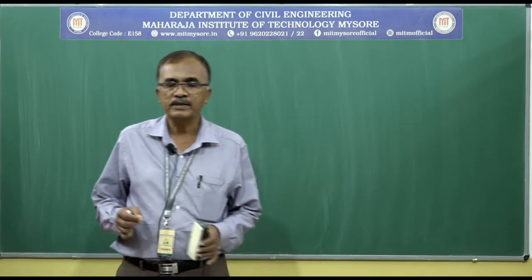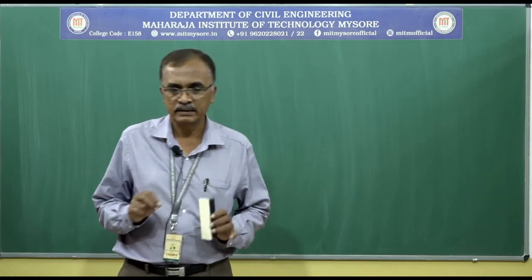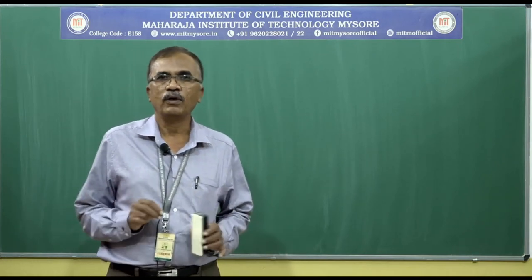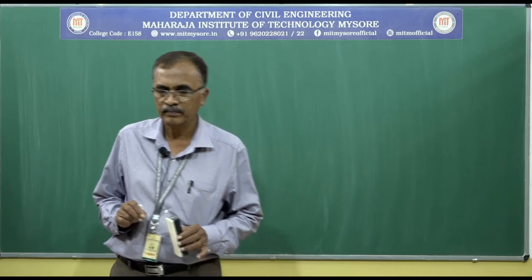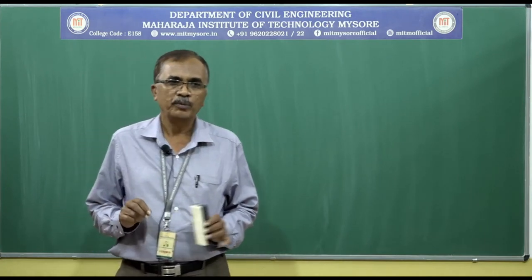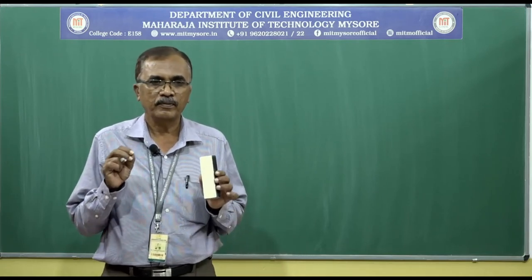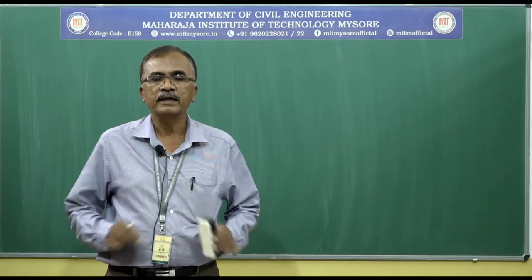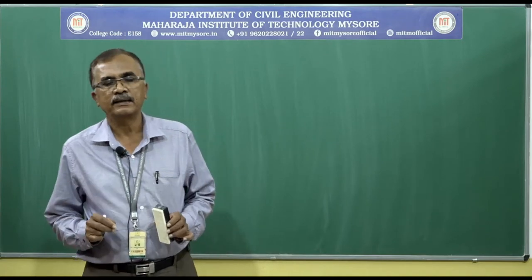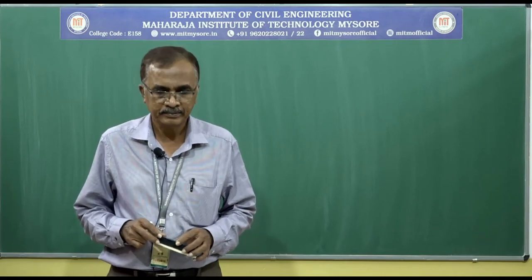The last few classes we discussed and learnt flow of water through soil. To begin with, we learnt Darcy's law. Velocity is proportional to hydraulic gradient.